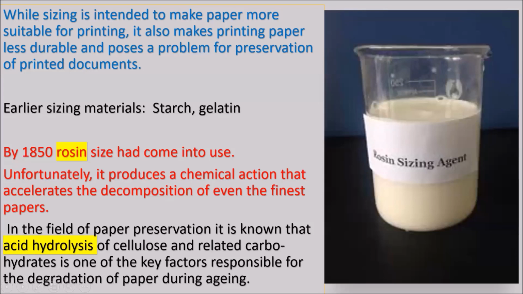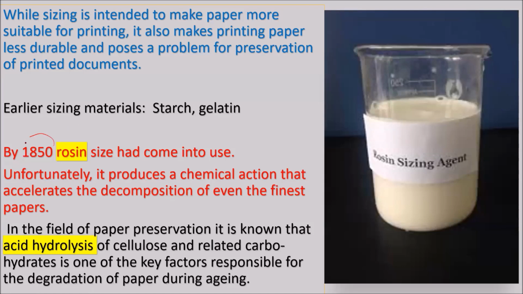It also makes printing paper less durable and poses a problem for preservation of printed documents. So, though it was intended for a good purpose, to make it more suitable for writing, it is also making paper less durable and poses some preservation problems.